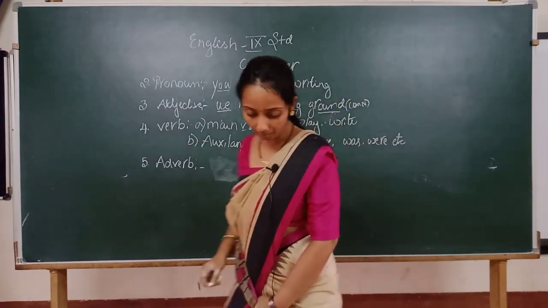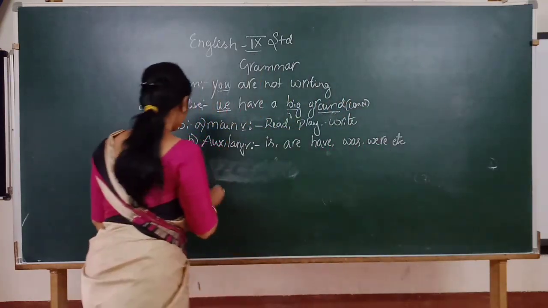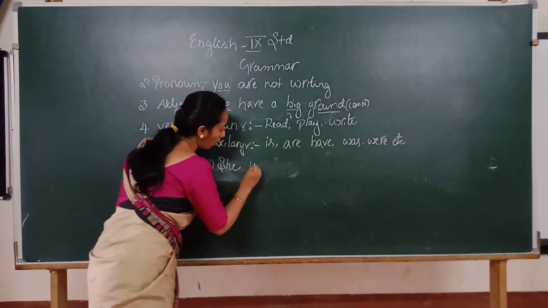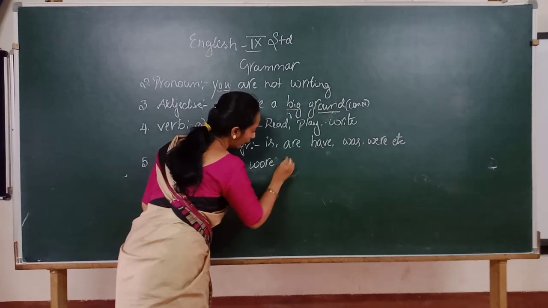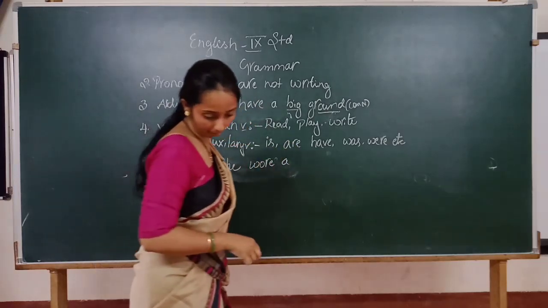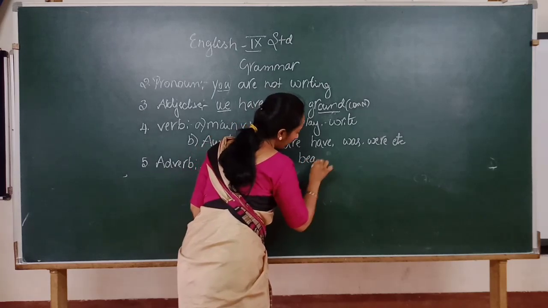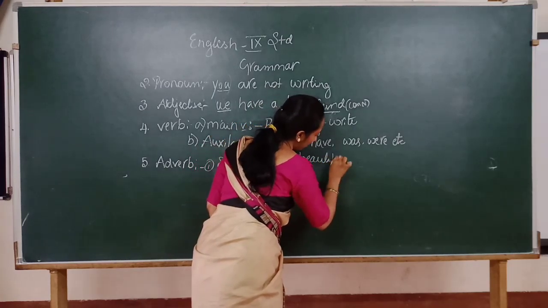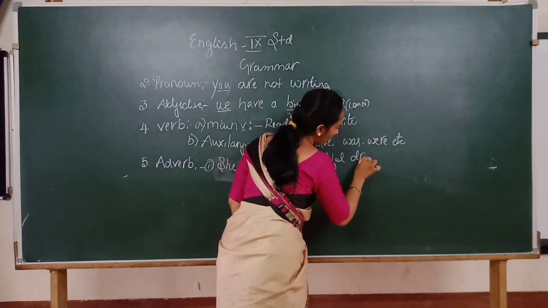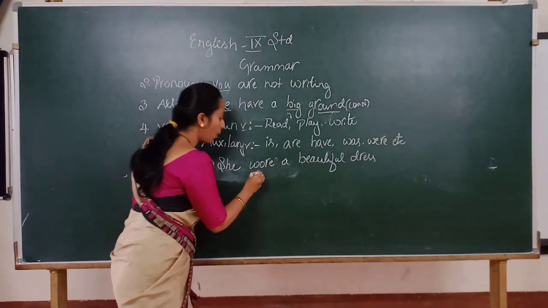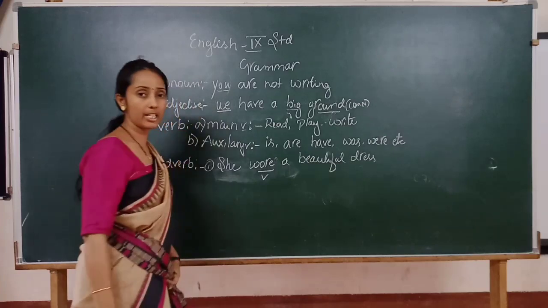Example, write down. She wore a beautiful dress. So here wore is a verb, isn't it, children?